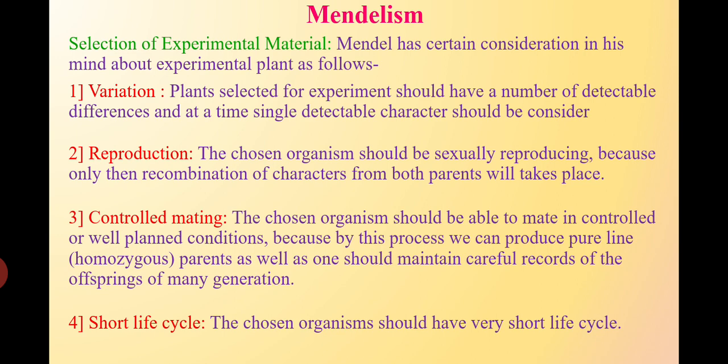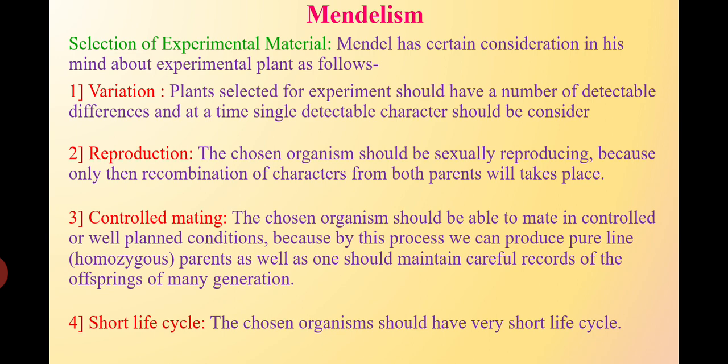The second consideration was reproduction. Reproduction is the most important thing for the recombination of characters, and for genetic recombination, sexual reproduction is most important. Therefore the plants selected for the experiment must reproduce sexually. So the chosen organism should be sexually reproducing, because only then will recombination of characters from both parents take place.